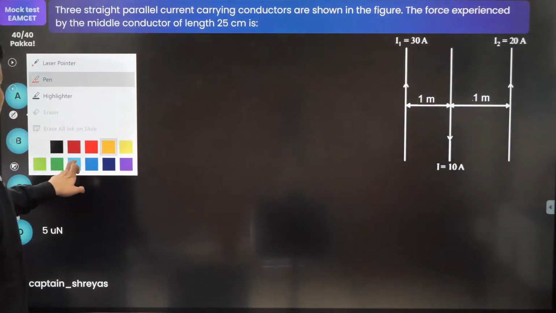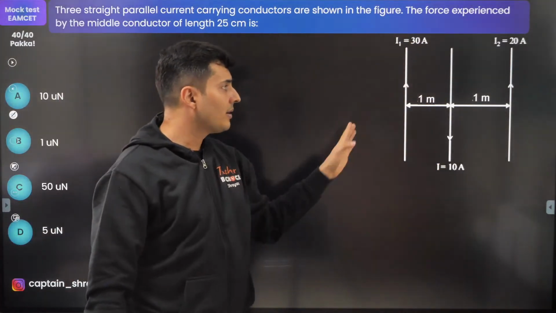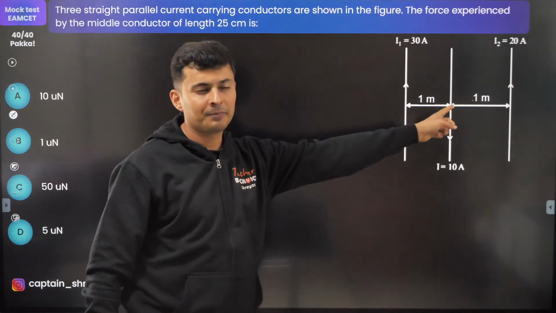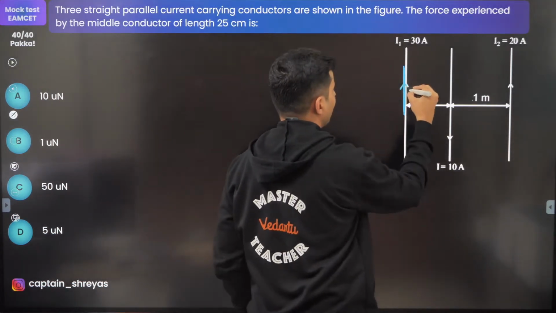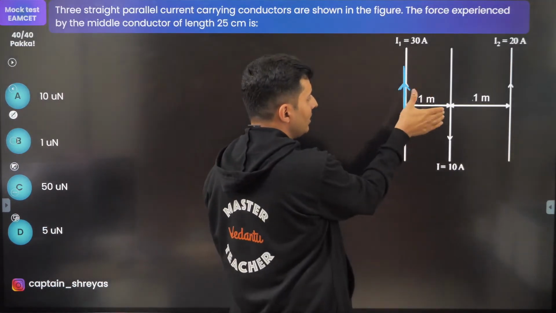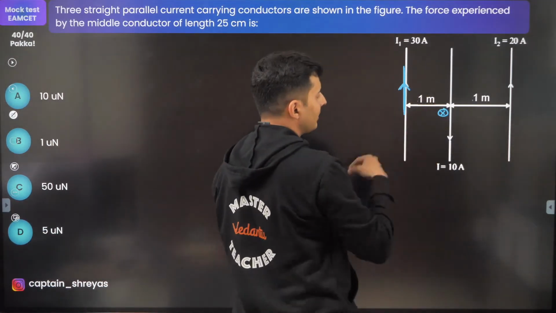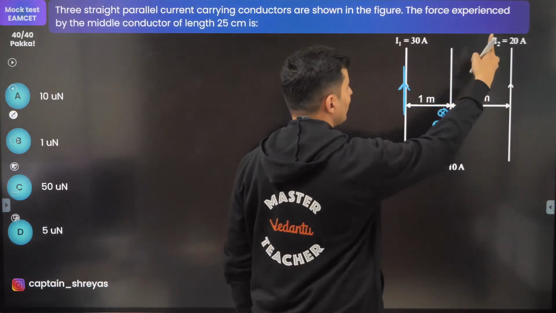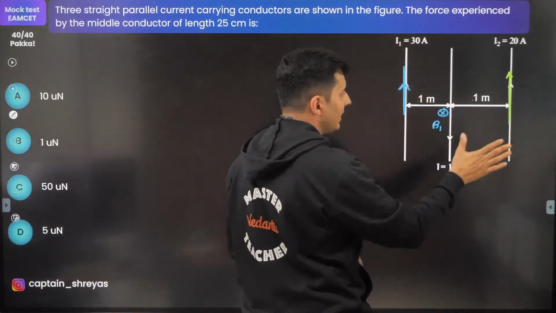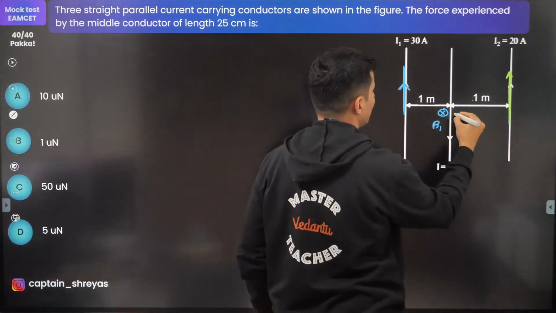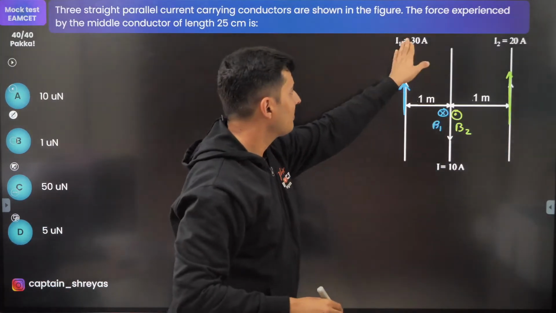Coming up on your screen. The question is, if there is a conductor of certain length and there are currents flowing, what is the force on the middle conductor? If you look at this conductor carrying current, using the right hand rule, the field due to that conductor is inside. Correct? It is B1. Because of the other conductor, using the right hand rule, the field will be coming towards you. Both the distances are the same, currents are different.